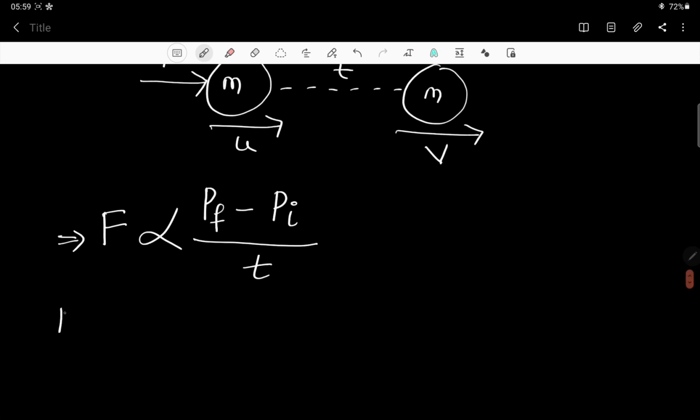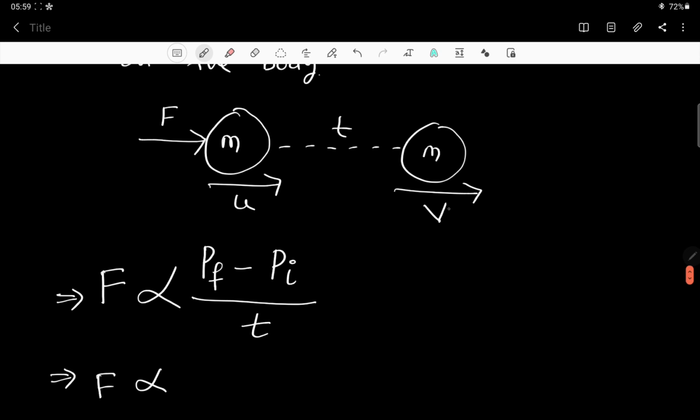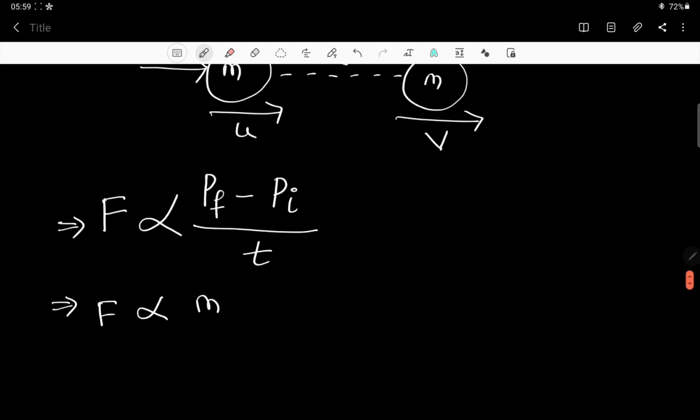Correct? So afterwards, what else can you write? You can write F is proportional to pf minus pi divided by t. Final momentum means mass into final velocity, that becomes mv, minus initial momentum, that becomes mu, then divided by t.